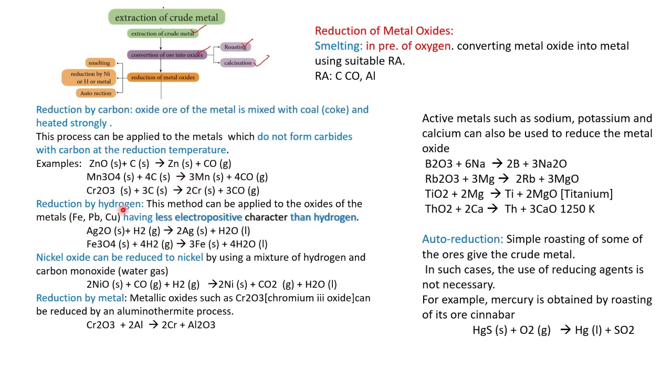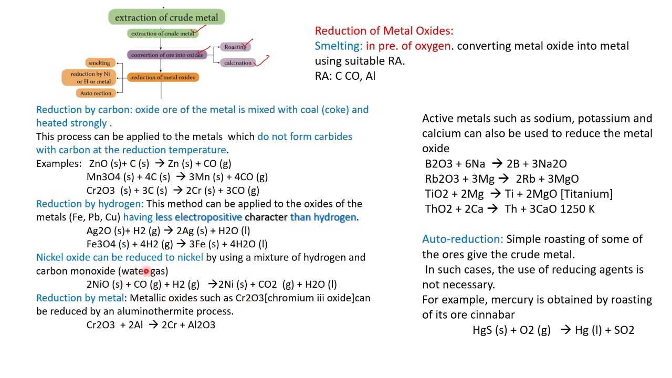Then with the reduction by hydrogen, the hydrogen reacts with the less electropositive metal oxide and a water molecule is separated. So we get the pure metal, such as silver and iron.